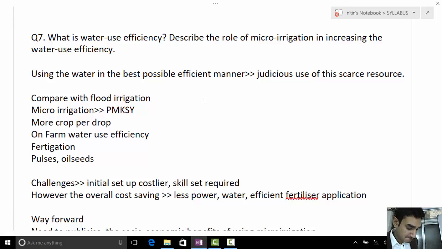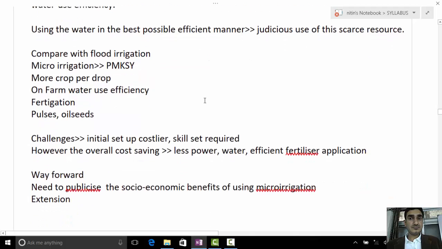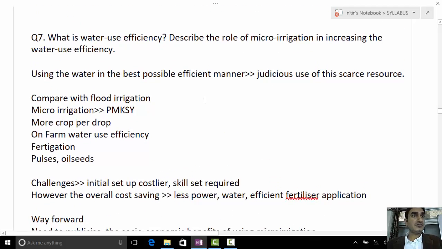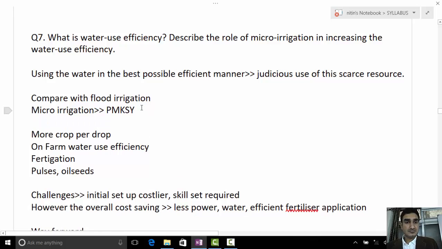So water use efficiency is basically the ratio of water used by a plant to convert water into plant biomass or grain through transpiration. Then the role of micro irrigation: basically, it is asking about drip irrigation and how it addresses the next part. First, maximum use of regular water, no water to the weeds. It decreases the use of fertilizers, low operation cost, no soil erosion, improved infiltration in soil, no runoff of fertilizers into groundwater, less evaporation loss.